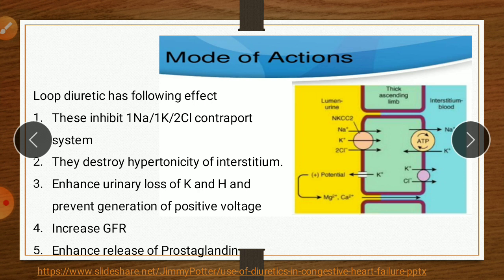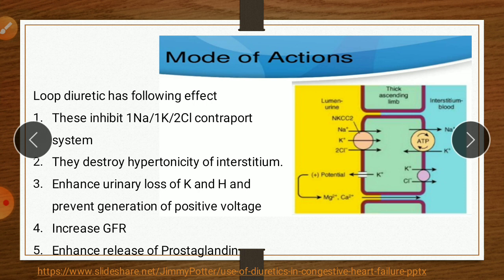This system transfers 1 molecule of sodium, 1 molecule of potassium, and 2 molecules of chloride. So it is a ratio. The co-transport system name, 1 sodium 1 potassium 2 chloride, is the ratio of ions transferred. When 1 molecule each of sodium and potassium is transferred, double that number of chloride molecules is transferred. So that is the ratio in the 1 sodium 1 potassium 2 chloride co-transport system. This system is located on the luminal membrane of the thick ascending loop.